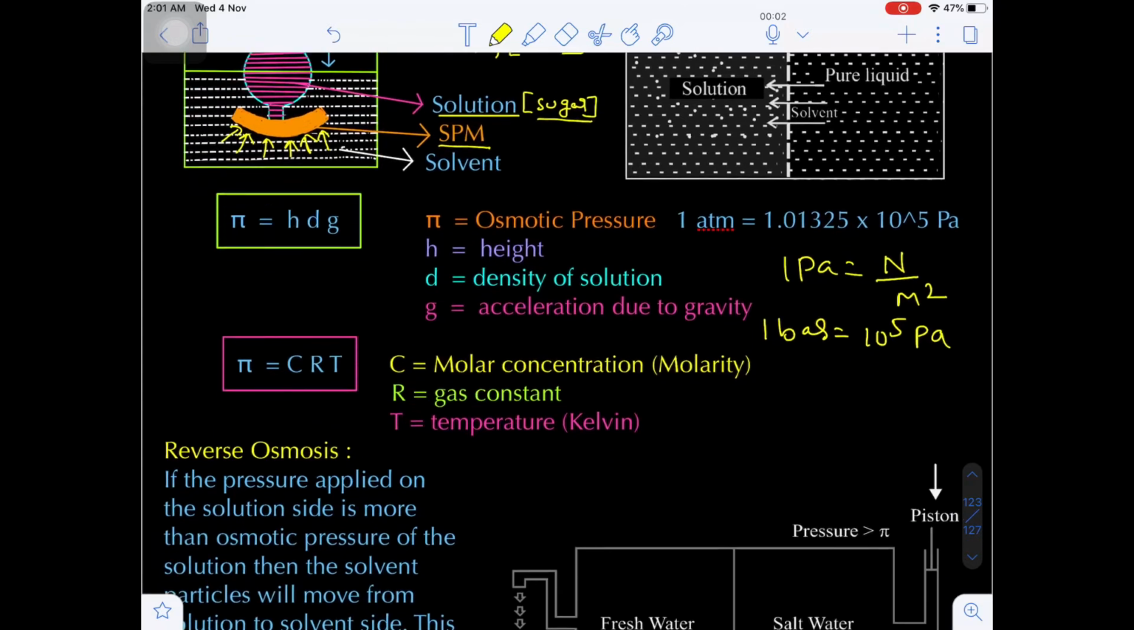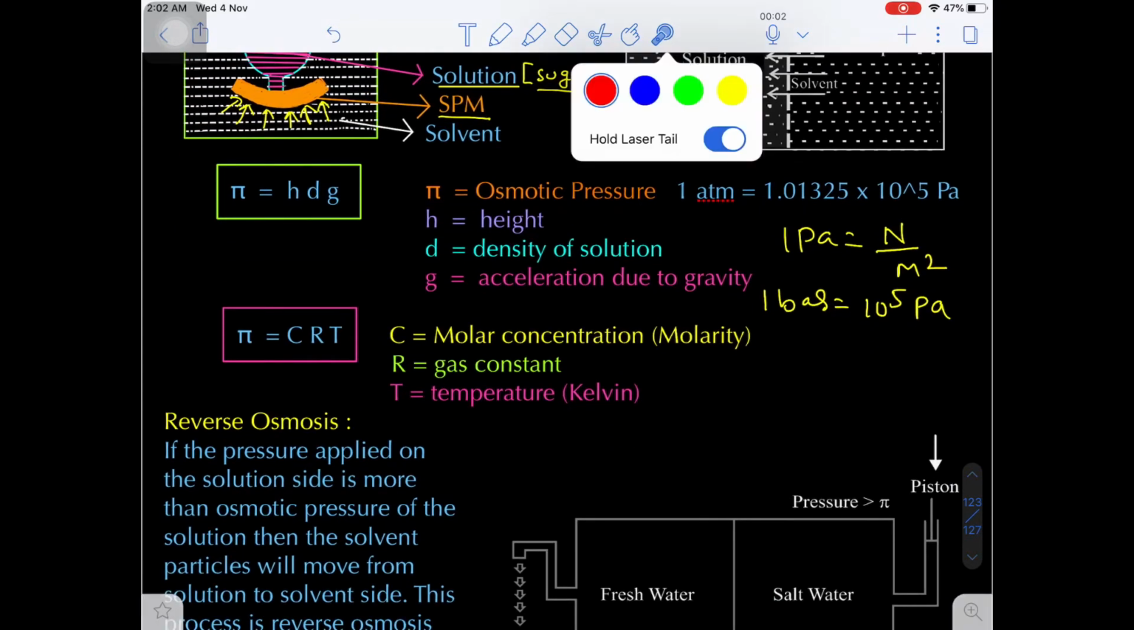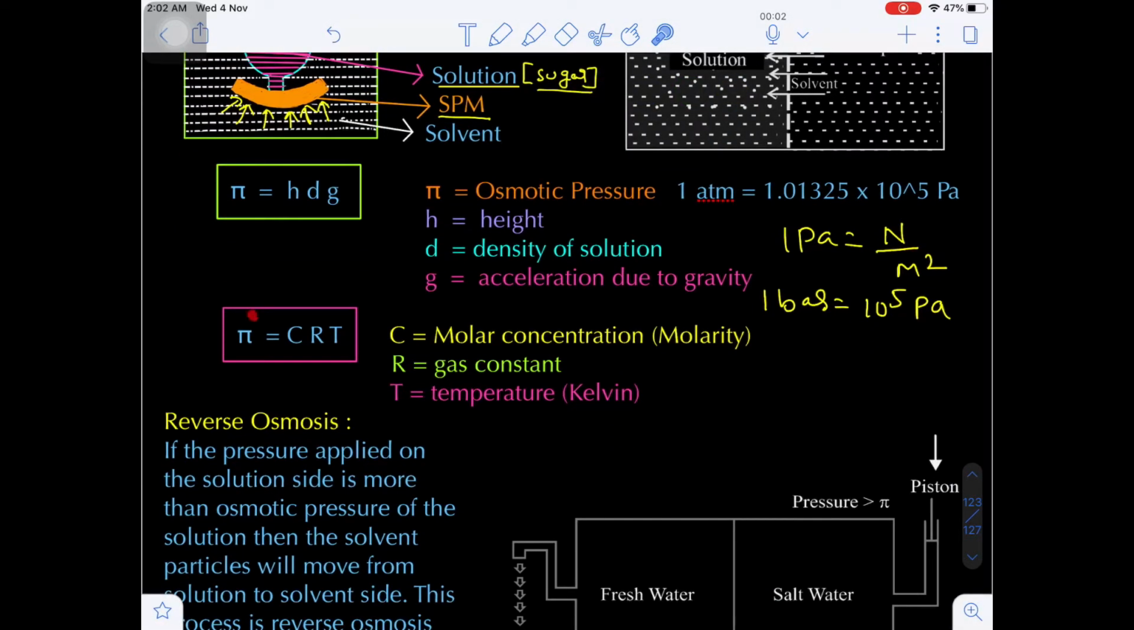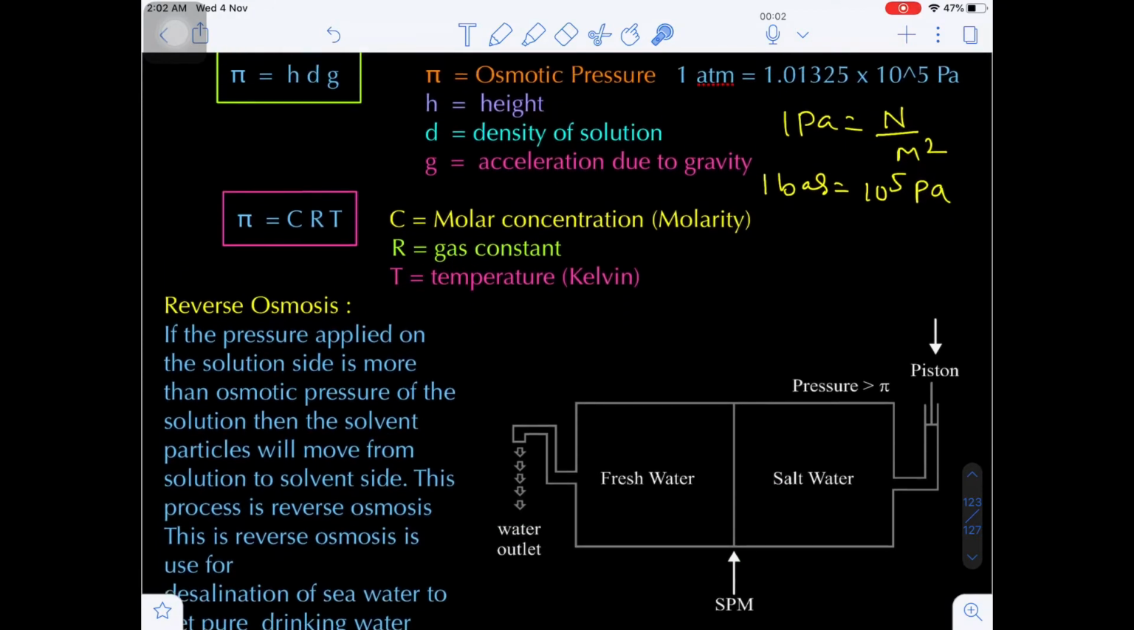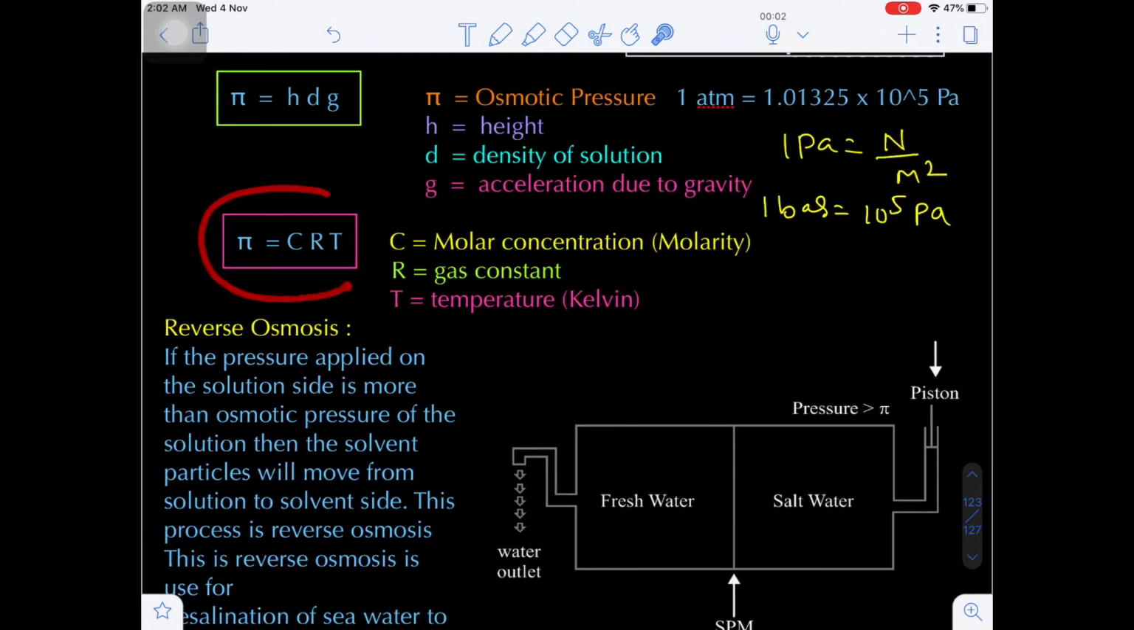Yes or no? Now here one more formula is there to calculate the osmotic pressure, that is called pi is equal to CRT, where C is the molar concentration of the solution, that is the sugar solution. And what is the R value? Gas constant, the universal gas constant. And what is the T? T is the absolute temperature, nothing but the Kelvin temperature. Okay, these are the two important formulas which are very useful to calculate the osmotic pressure.